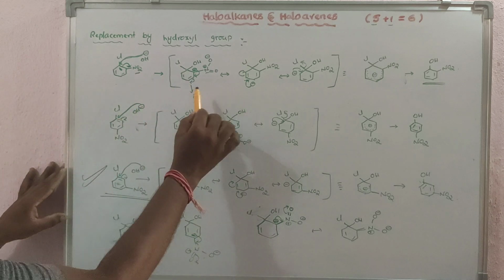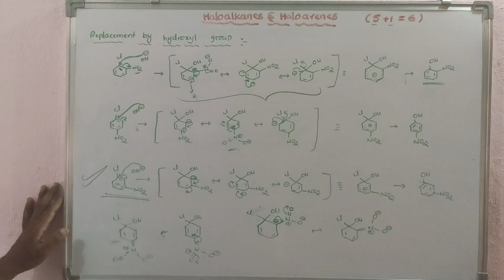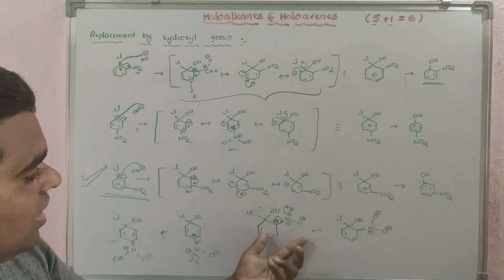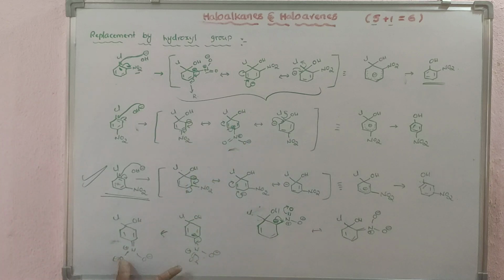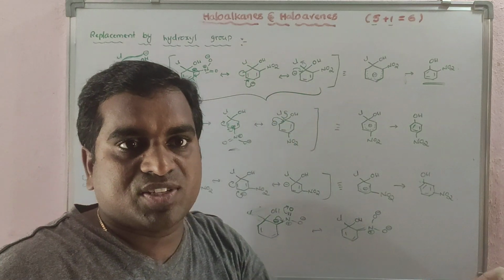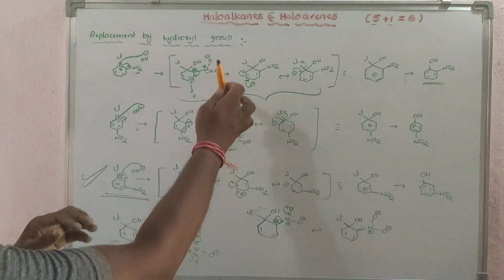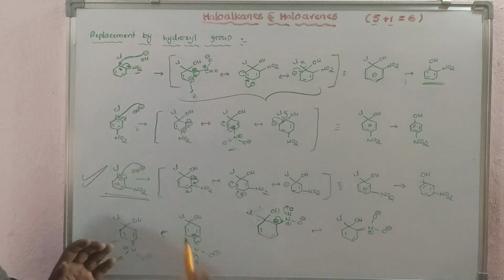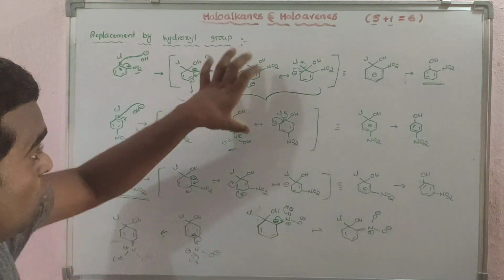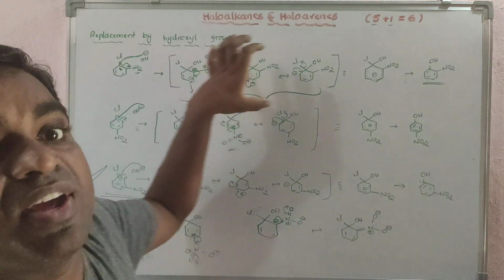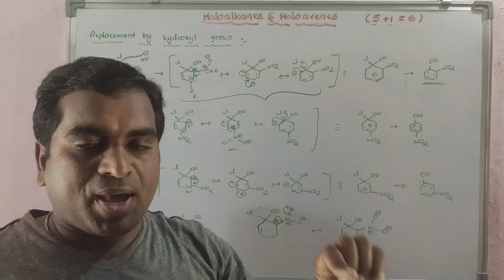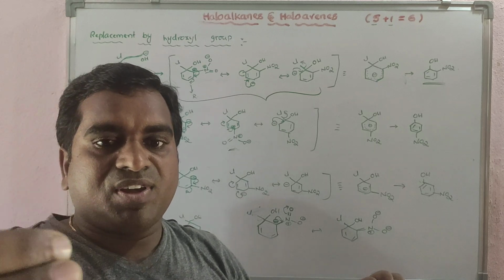So that's why here you are getting 3 plus 2 more resonance structures, but in the meta case how many resonance structures? 3 resonance structures, and the greater the number of resonance structures, the greater the stability. So that's why the carbanion is more stable when NO2 is present at the ortho position and para position. So that's why the nucleophilic substitution reaction is very fast. Clear? So when NO2 groups are present at the ortho and para positions, nucleophilic substitution reactions are very fast.